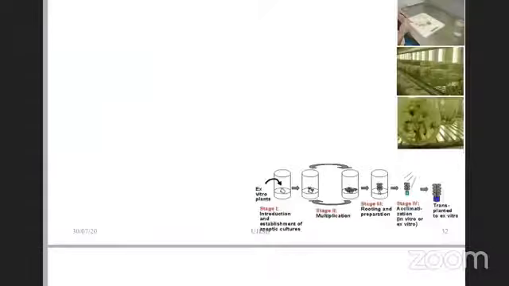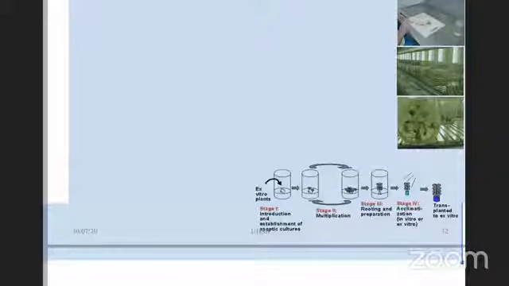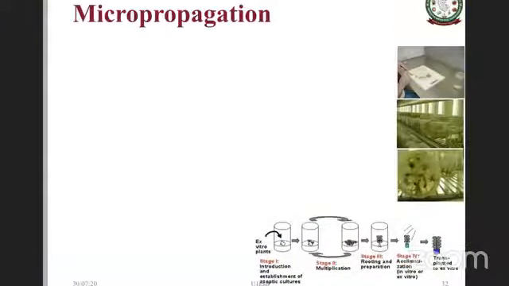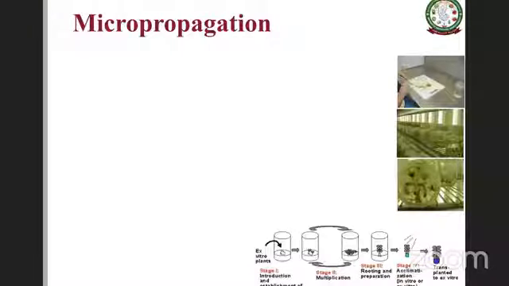If you look at these stages of micropropagation, there are 4 or 5 stages, to say. First one is called stage 0, then stage 1, stage 2, stage 3, and stage 4. Stage 0 is selection and preparation of the mother plant to be used for the micropropagation. So basically a sterilization of plant tissue takes place in this, or you take the tissue which is already grown in sterile conditions.